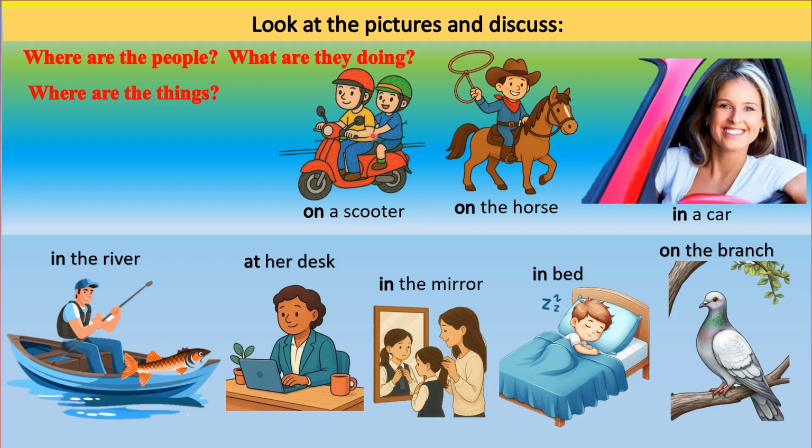Let's come to this first picture. We can see two boys riding on a scooter. They are riding on a scooter. Similarly, when we go to the second picture, we can see a man on the horse. He is riding the horse. Now, please come to this third picture. Where is the lady? She is in a car. She is traveling in a car.